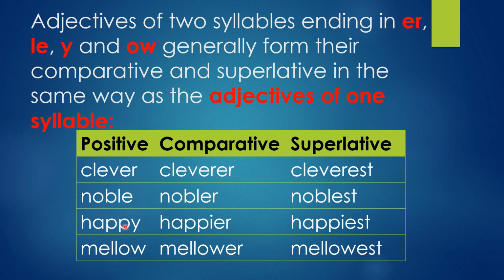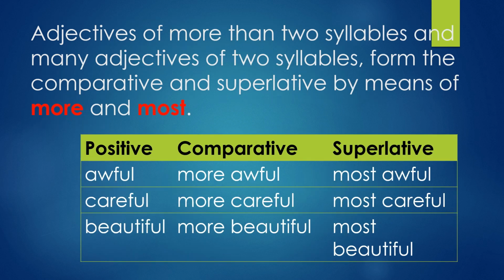Happy: Y preceded by a vowel or consonant. So we have to remove Y and add I, and then add ER. In the same way here also, add I and EST. Mellow ends with OW, so we have to add ER and EST. You have to remember all these rules.